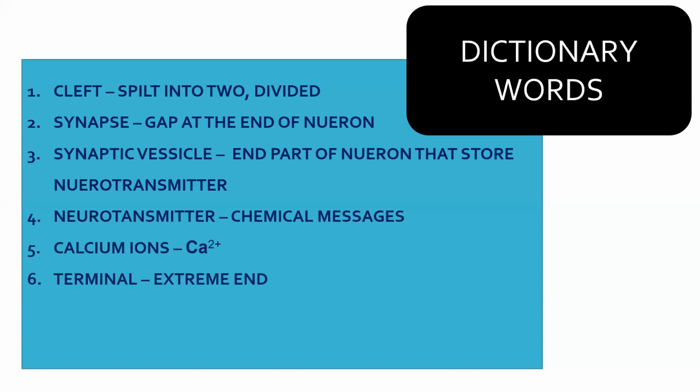Okay, and what do we mean by the term terminal? Terminal is the most extreme end of something. The last part of anything is called terminal. Seventh word is called diffusion. Now we have heard and also learned the word diffusion earlier. What is the meaning of diffusion? It simply means spreading of something very quickly without using any energy.